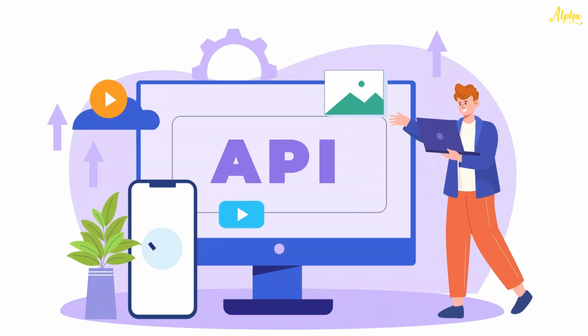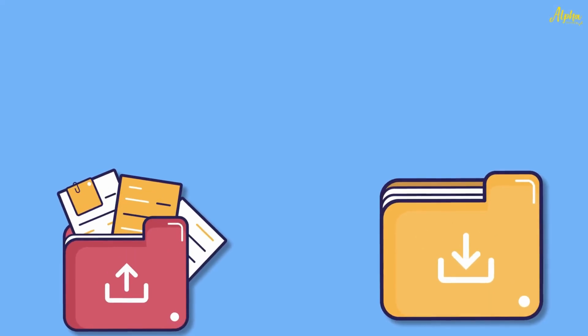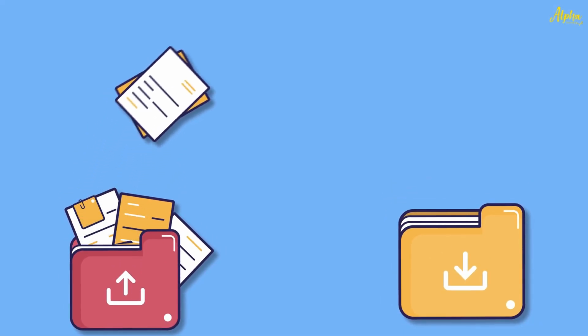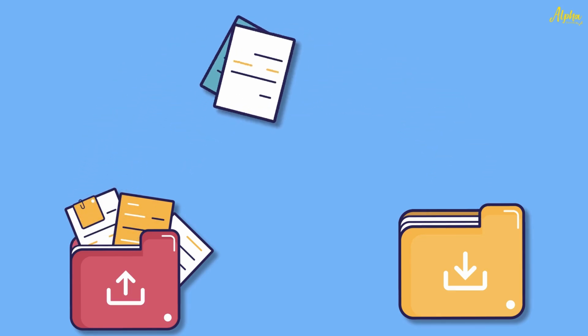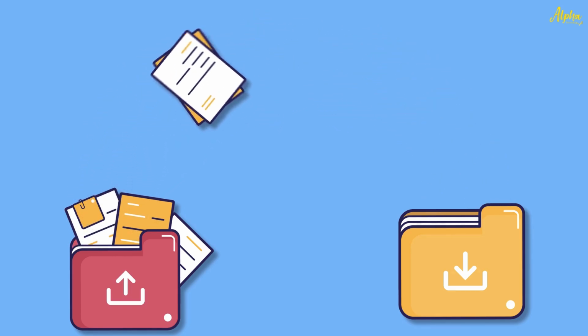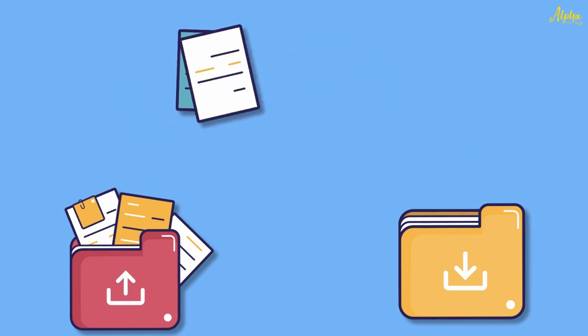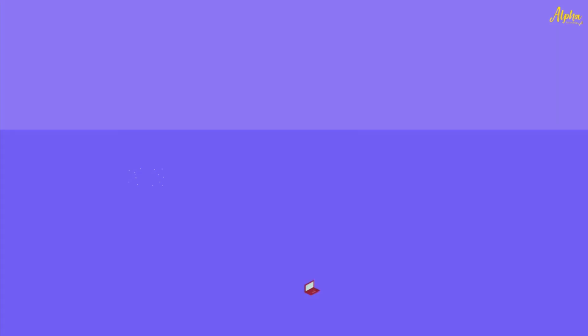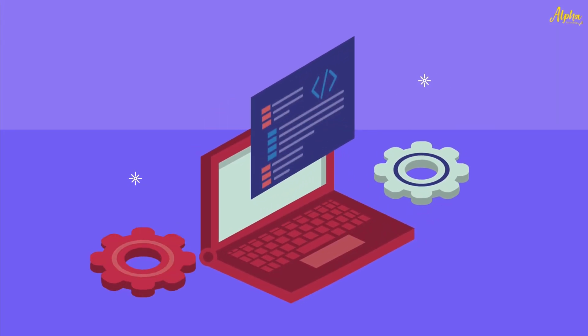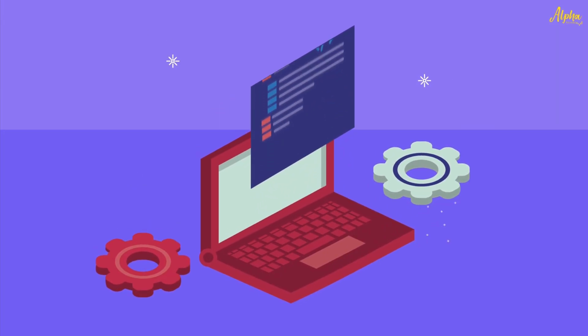API stands for Application Programming Interface. It acts as a bridge that allows two different applications to exchange information. Think of it as a waiter in a restaurant. You place an order, the waiter delivers it to the kitchen, and then brings your food back. APIs work in a similar way, enabling one system to request data or services from another.